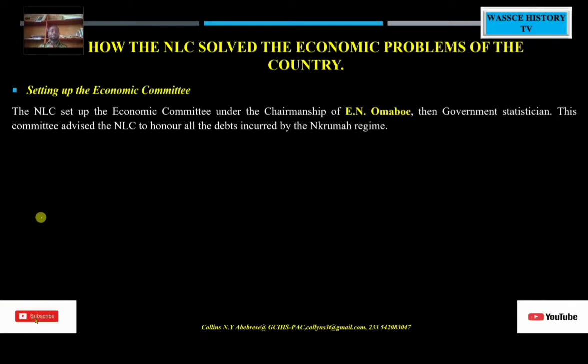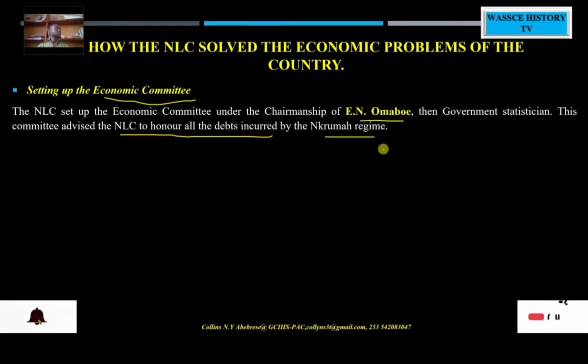Good. So let's look at how the NLC solved the economic problems of the country. The first thing that the NLC did was the setting up of the economic committee. This economic committee was under the chairmanship of E.N. Omaboe, who was then the government statistician.